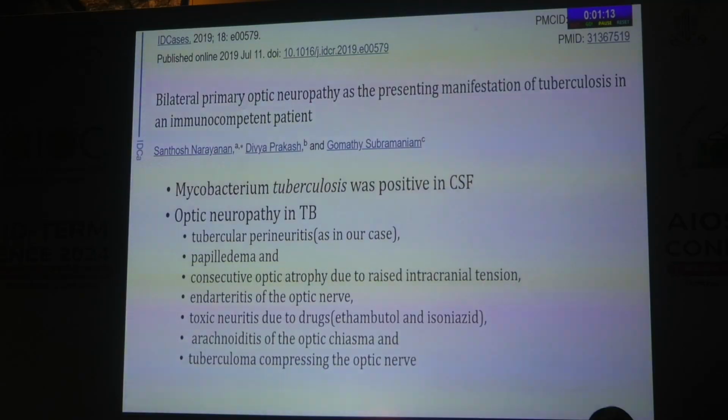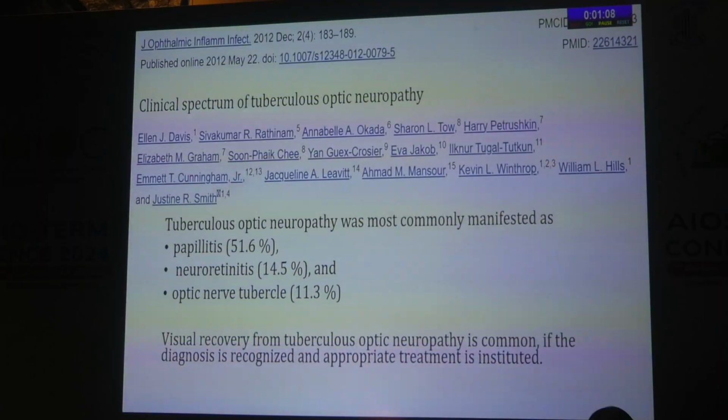Bilateral optic neuritis has not been described. Bilateral optic atrophy has been described. These are some of the references which I saw. In them, they have described that papillitis is the major cause of optic neuropathy, followed by neuroretinitis and in some cases optic nerve tubercle. My only point which I want to stress is that visual recovery from tuberculous optic neuropathy is common, and if you can clinch the diagnosis and give the treatment immediately, this is my personal view, that they gain vision fully.